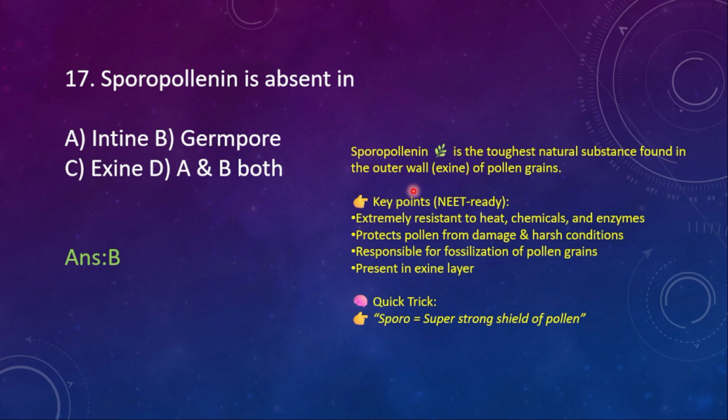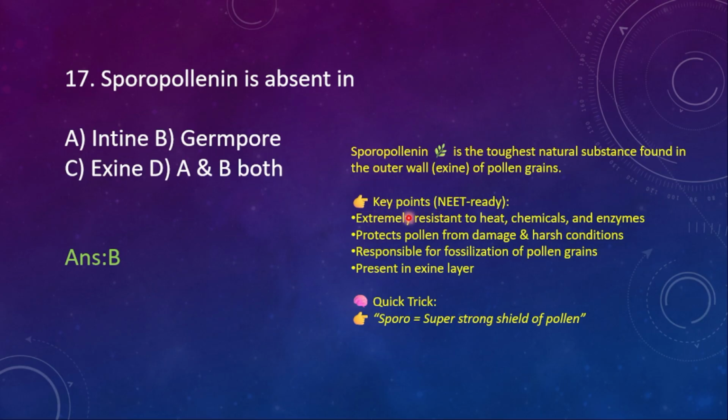Sporopollenin. About the sporopollenin there is a shortcut and a very simple trick which may be helpful for you in the examination to remember, because many times questions will be asked about sporopollenin. Sporopollenin is the toughest natural substance found in the outer wall of the pollen grain. What is the outer wall? Exine. I just said that.